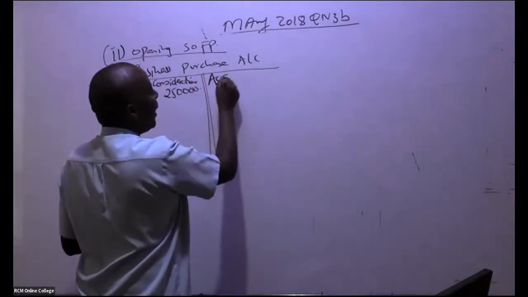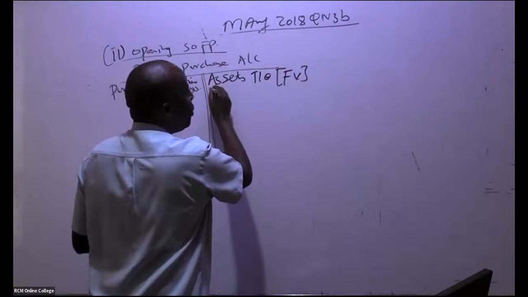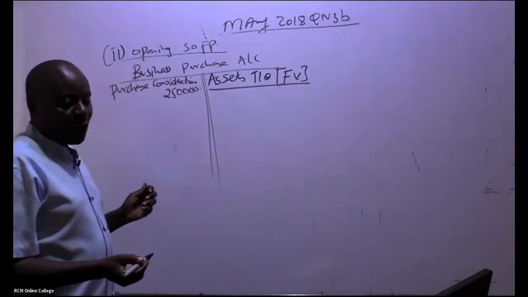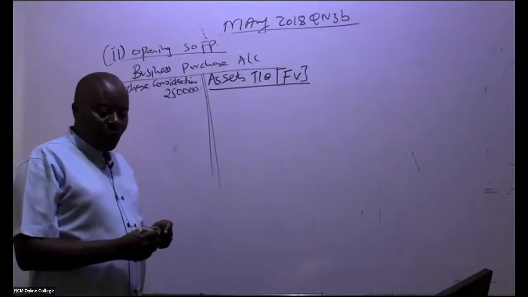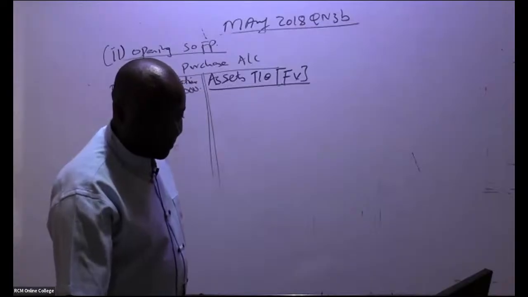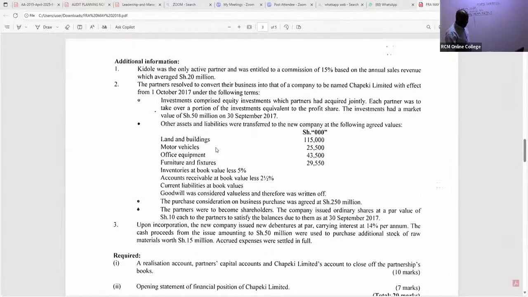So you come and say here, assets taken over. And remember, for assets taken over, you always use fair value. So go to note number 2, pick this. Remember you are taking them at fair value, at market value. So you write there, land and buildings, 115,000. Very easy. These are assets and liabilities which were transferred to the new company.